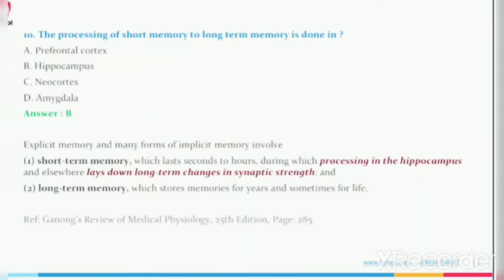Question number 10. The processing of short-term memory to long-term memory is done in option A, prefrontal cortex, option B, hippocampus, option C, neocortex, option D, amygdala. The answer is hippocampus. Explicit memory and many forms of implicit memory involve